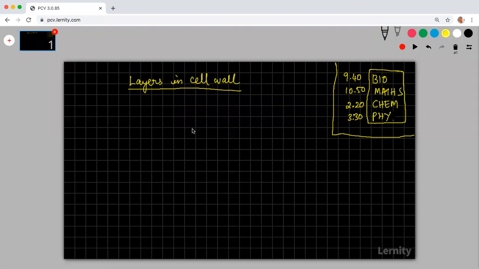So yesterday we studied that there is something called a middle lamella. The second one is going to be the primary cell wall.